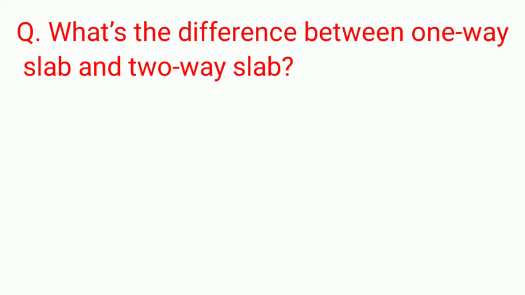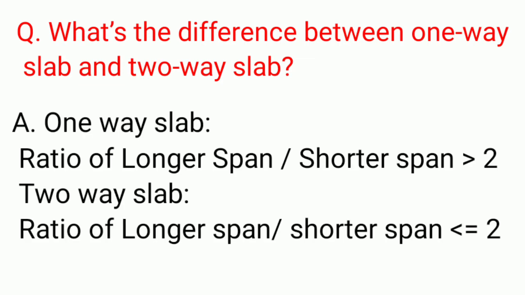What is the difference between one-way slab and two-way slab? The difference is for one-way slab, the ratio of longer span to shorter span is greater than 2. For two-way slab, the ratio of longer span to shorter span is less than or equal to 2.